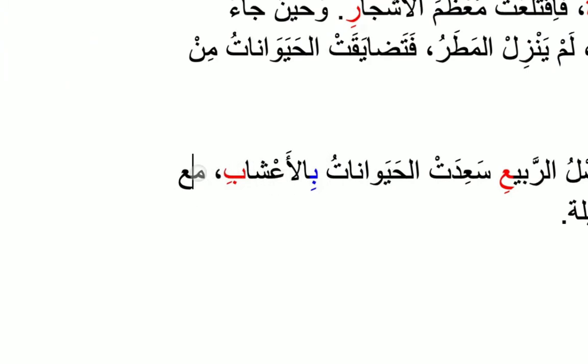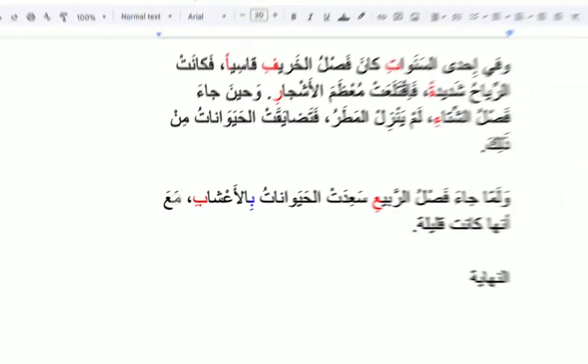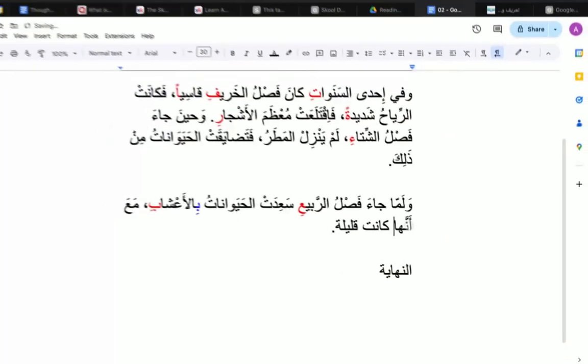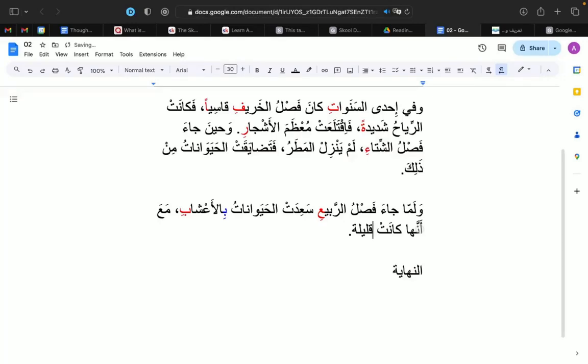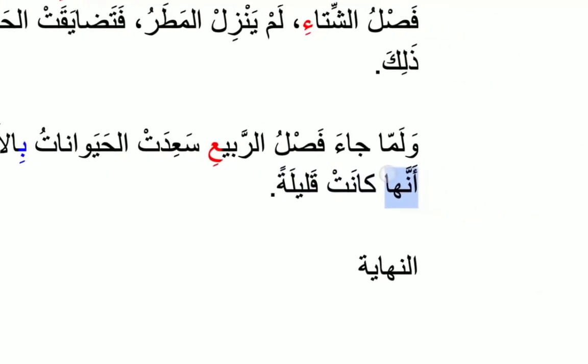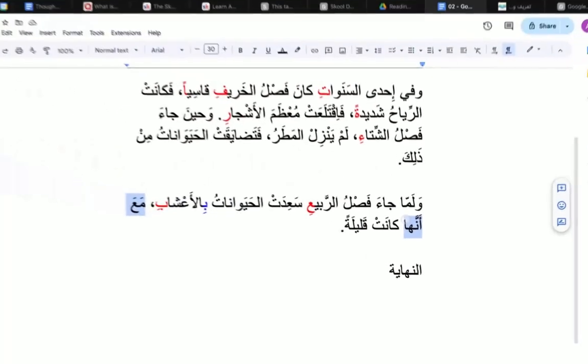مع, which means also "with." مع أنها كانت قليلة. Okay. مع أنها means "although it was" or "although they were." Remember, when you say مع أنها, it means "although it was."